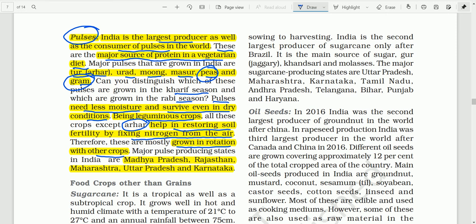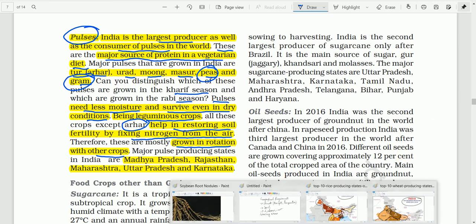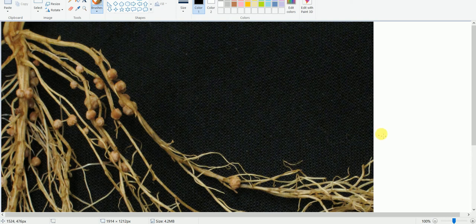Okay, and just see here. If you see this photograph, I think here you may be seeing nodules. So these are root nodules. So these are called root nodules. Okay, nodules.